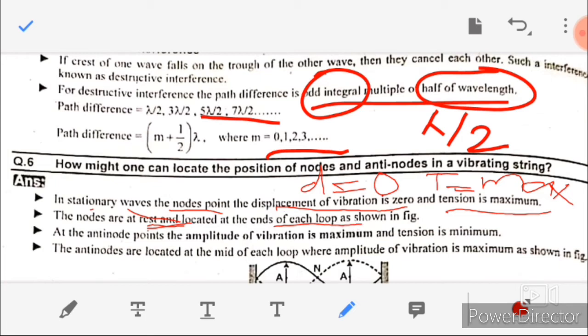And the antinodes are the points which have amplitude maximum and tension minimum, or you can say tension 0 and D maximum. The antinodes are located at the middle point of each loop where amplitude is maximum, as shown in the figure.